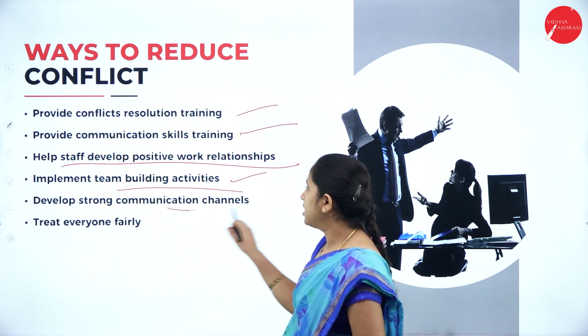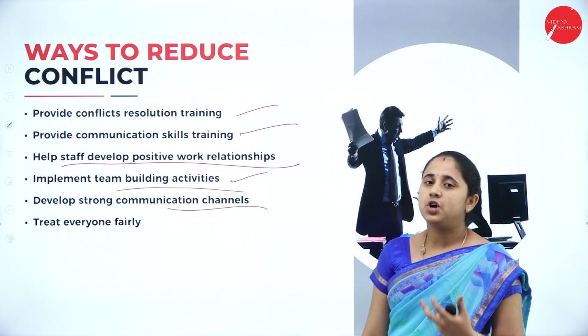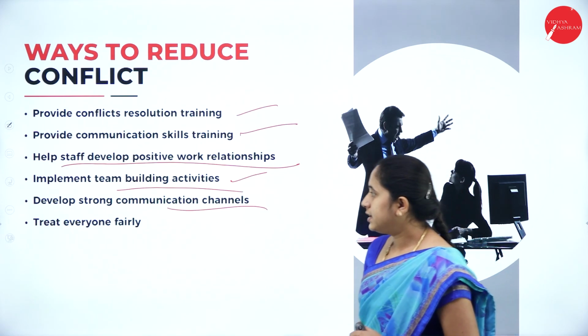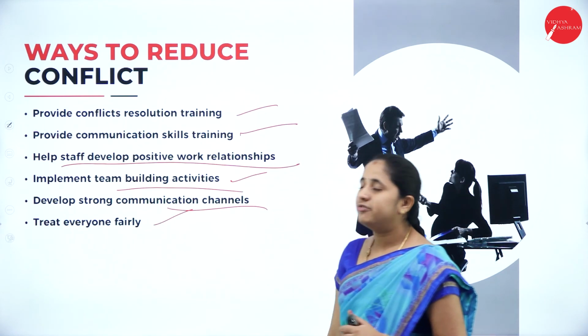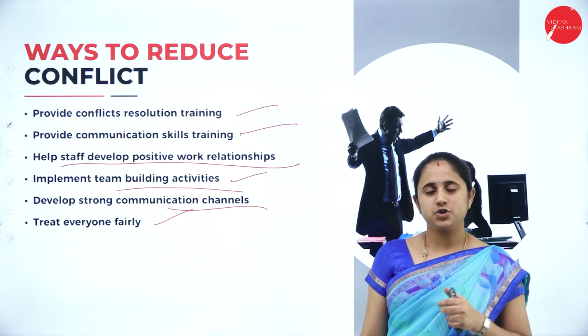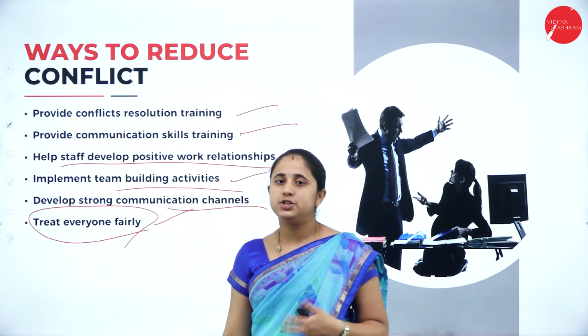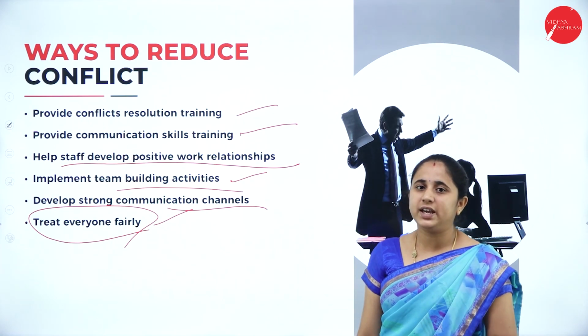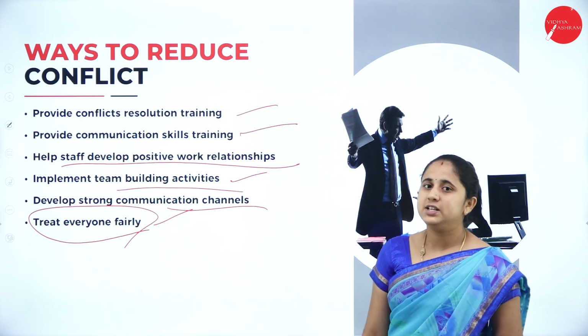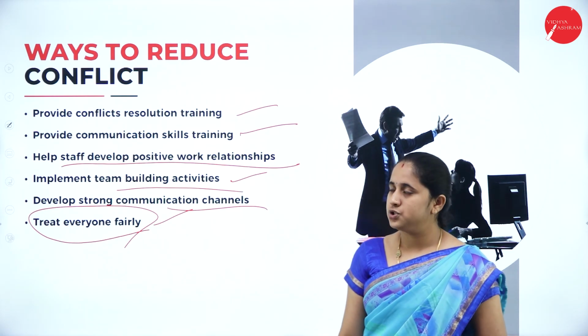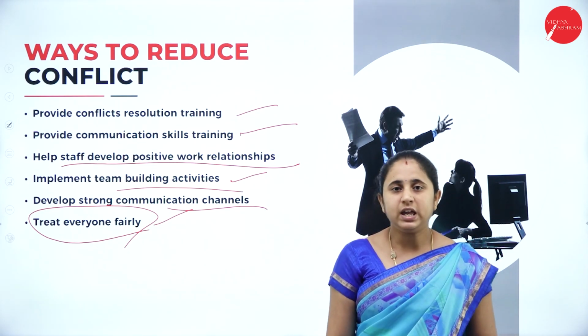Then develop a strong communication channel. A strong communication channel can also reduce the conflict. So last one, treat everyone fairly. So this is the main point. Unfair treatment leads to conflict. So treat every employee fairly so that it reduces conflicts in the organization. So these all are the ways to reduce the conflicts.